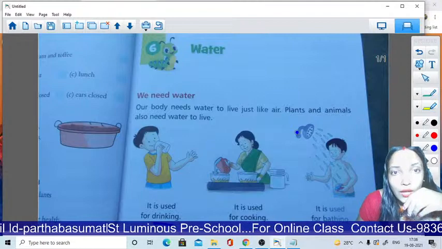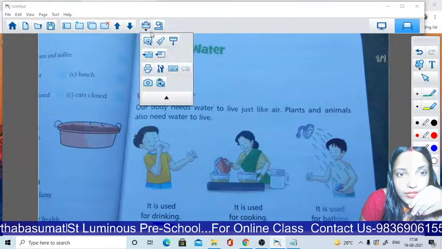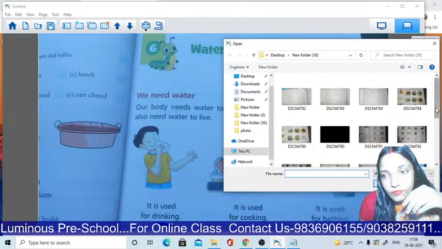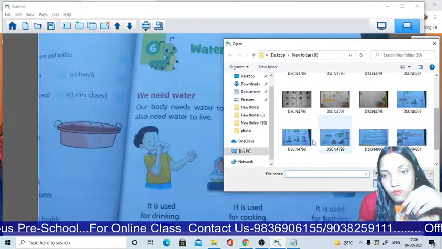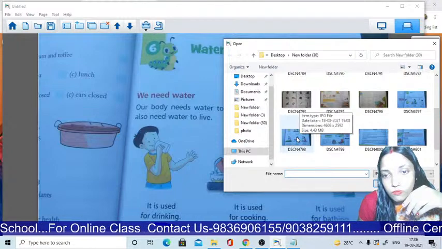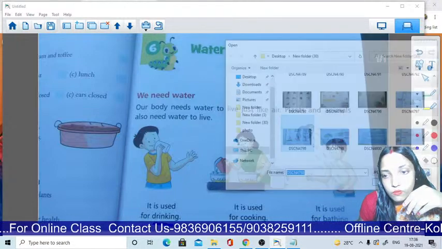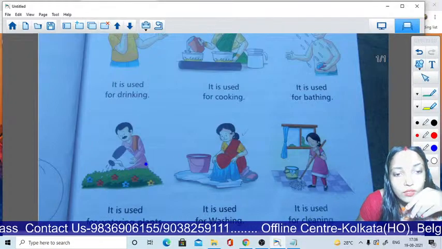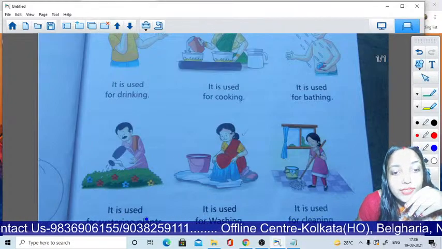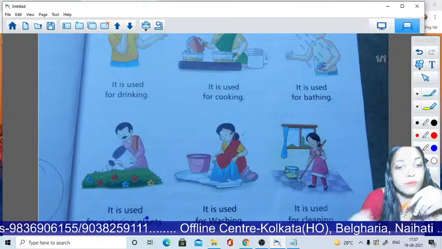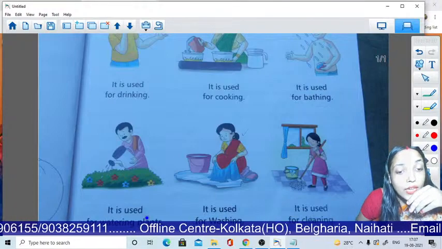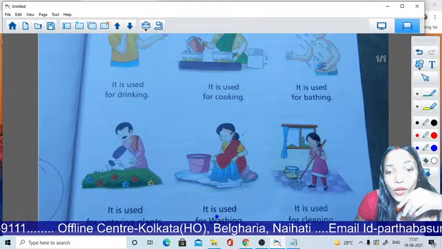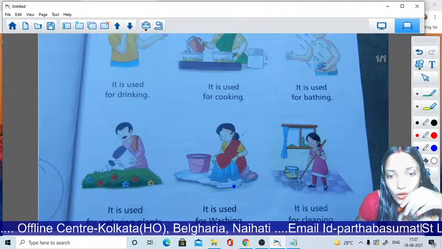Now I want to show my next page. So let's see with me. Look here, the man is working. It is used for watering plants. Okay, now it is used for washing.